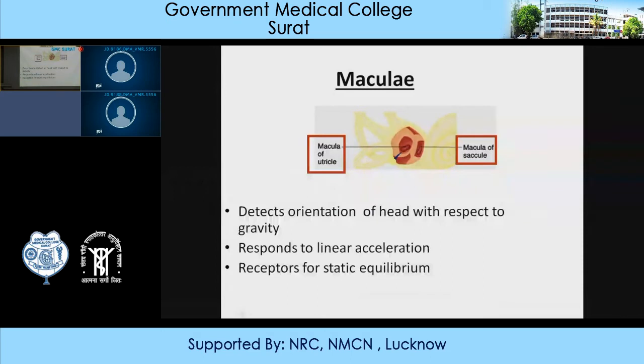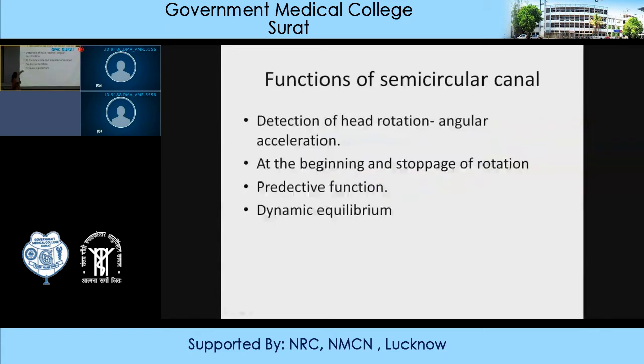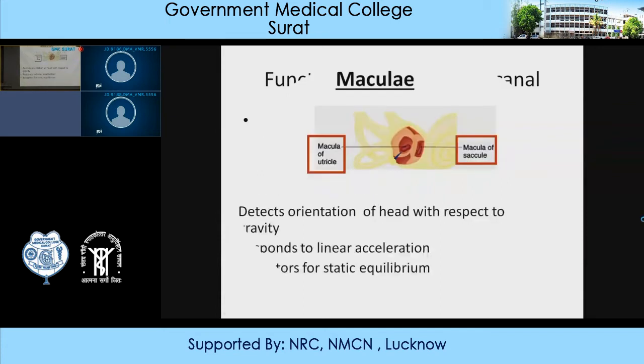Again, this is showing the function. These are the three functions of the macula of the utricle and saccule. Macula detects the orientation of head with respect to gravity. Then it detects the linear acceleration, which I have already shown to you. And third is, it is responsible for static equilibrium.